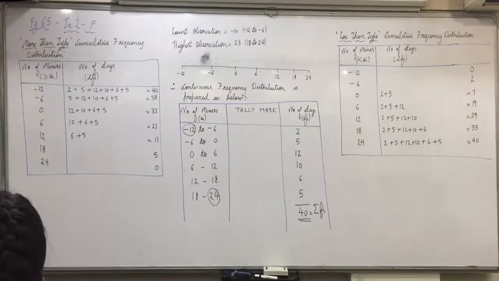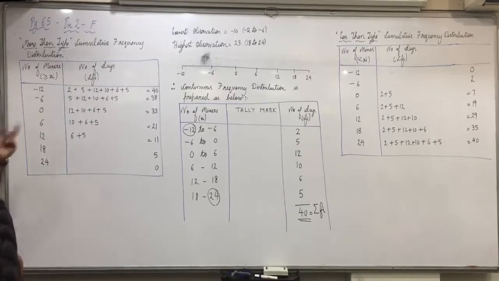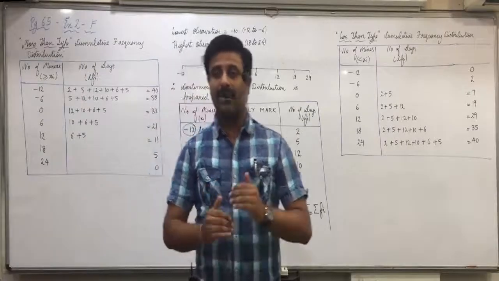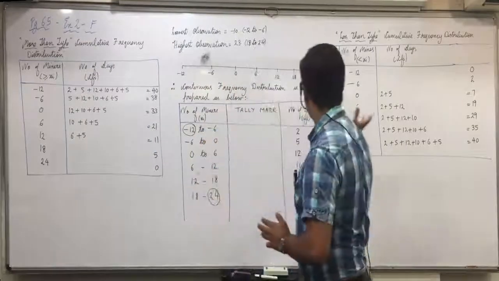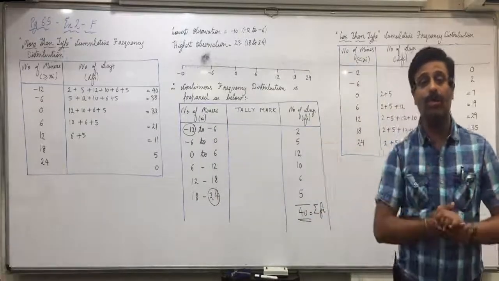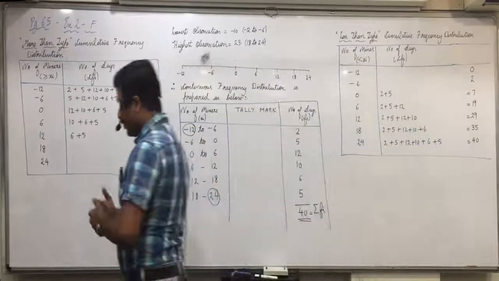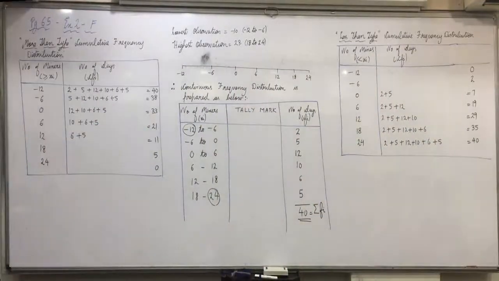Any confusions in this? So now one question I'll discuss and all these three you'll do on your own, I'll not do it on the board. Means first you'll make continuous also. We'll discuss that answer. After that one point I'll do on the board, then you'll make less than type and more than type on your own. Then again we'll discuss certain question answers which are asked. See the immediately next question. Who all are still doing this? Others can go through the next question. Yes. Next question 4.